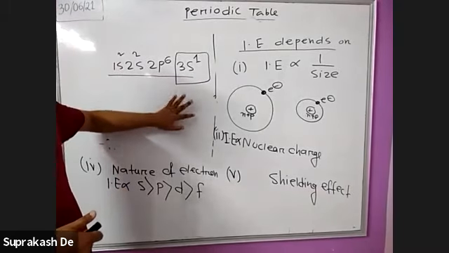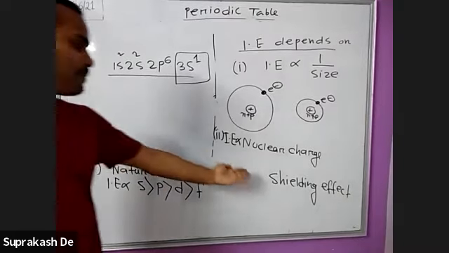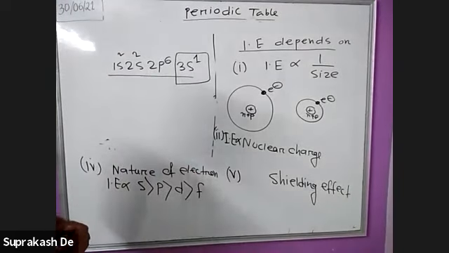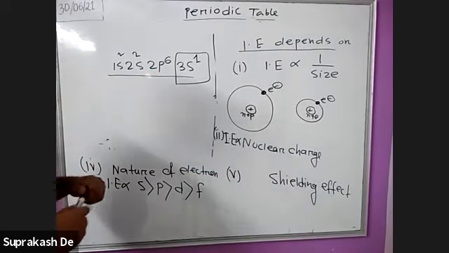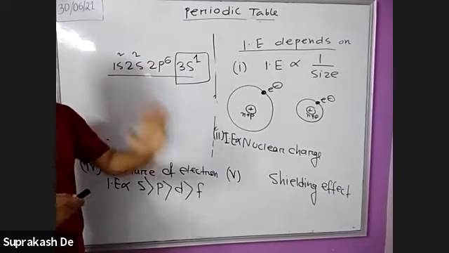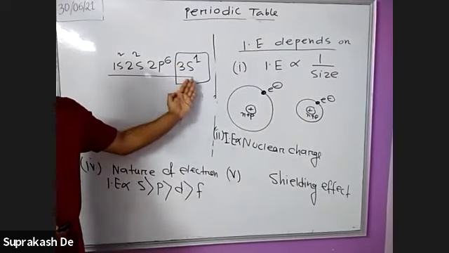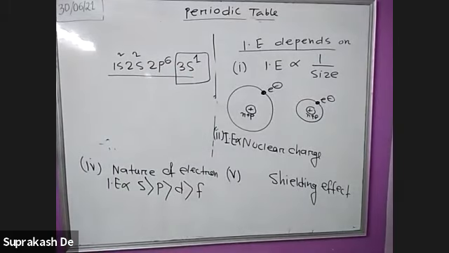The shielding effect applies to the penultimate shell. The outermost is called the ultimate; before the outermost is the penultimate shell. The penultimate shells cause the shielding effect.